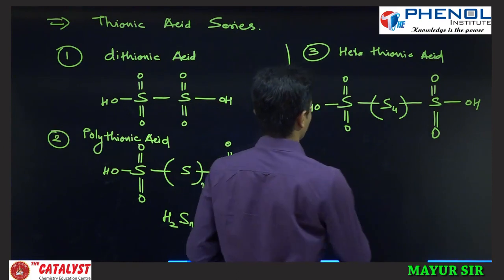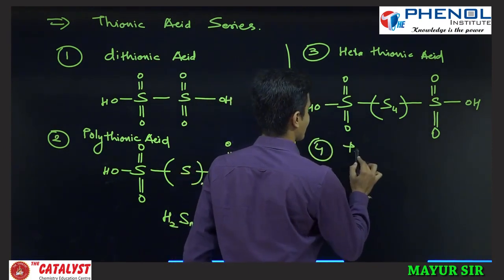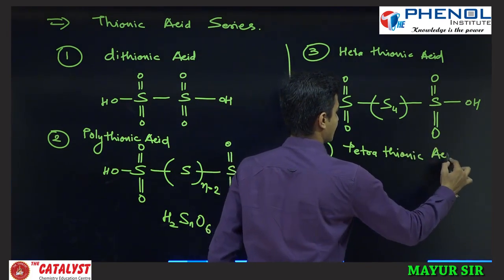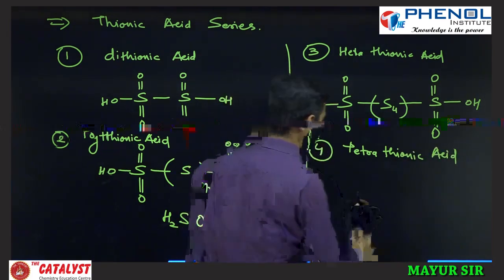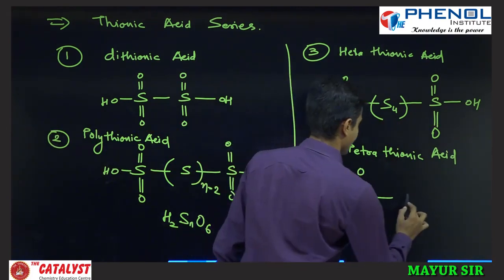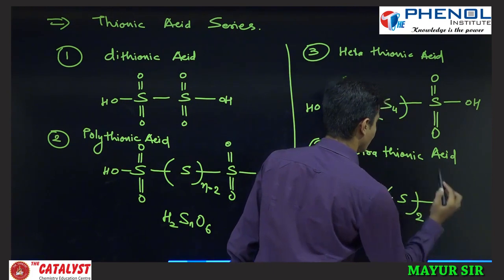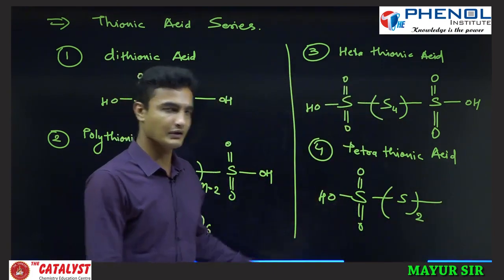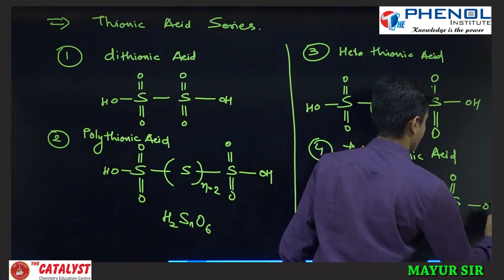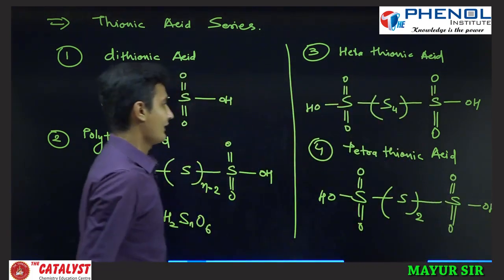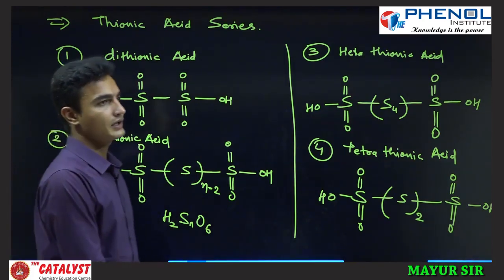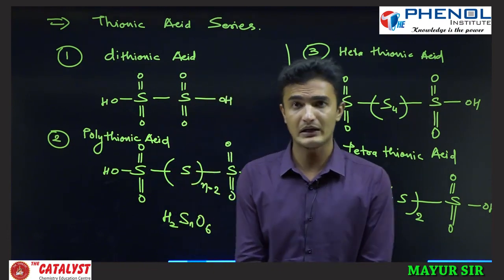If I write tetrathionic acid, then here S double bond O, OH, and S should be only 2 times, because we already have 2 sulfur atoms. So S double bond O and OH. Are we clear? So this is what you can study in the 16th group family.